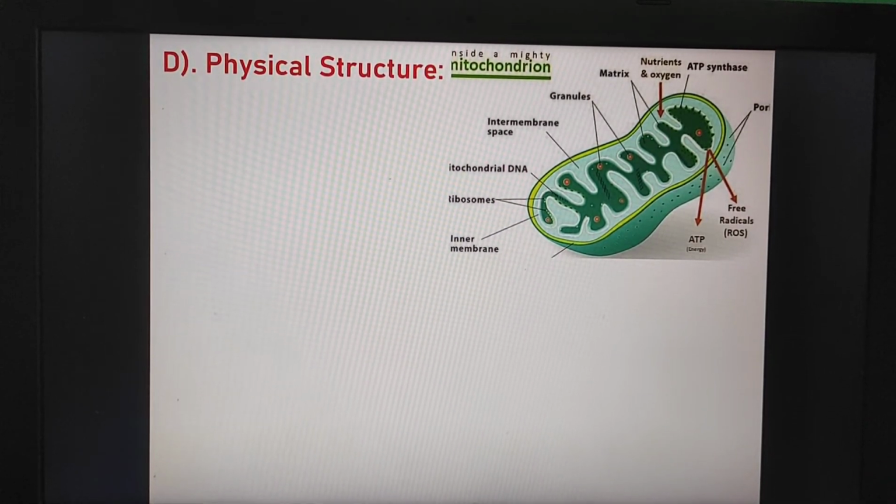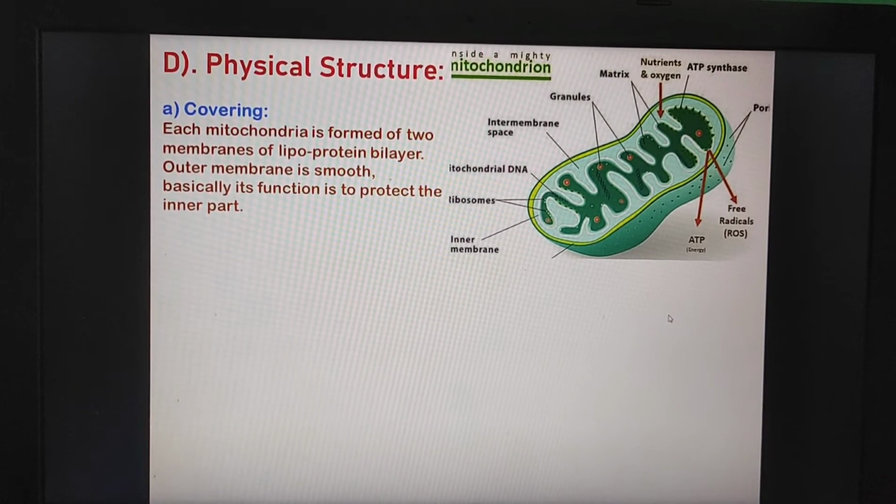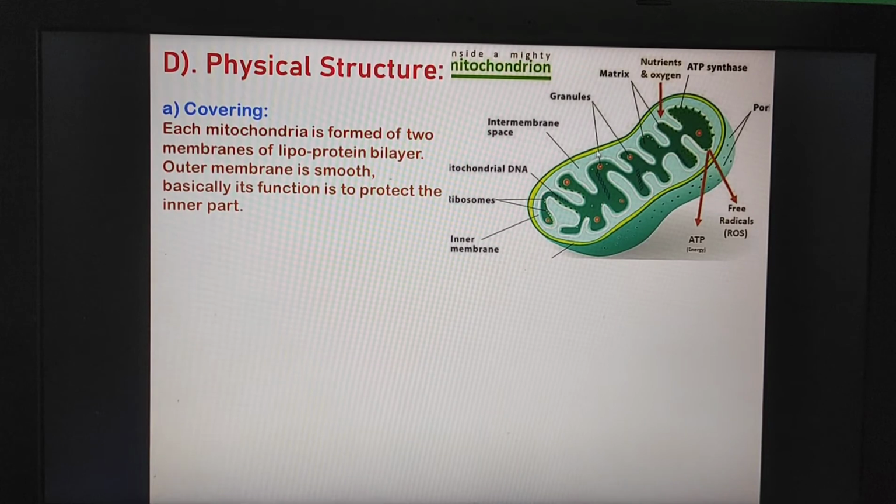And we go to our next slide, and it is physical structure. Here you can see this is the mitochondrial figure. So first of all, physical structure, first of all, covering. Each mitochondrion is formed of two membranes of lipoprotein bilayer. Here you can see this is the outer layer and inner layer. Lipoprotein bilayer means composed of lipid and protein, that is called lipoprotein bilayer. The outer membrane is smooth and basically its function is to protect the inner part.